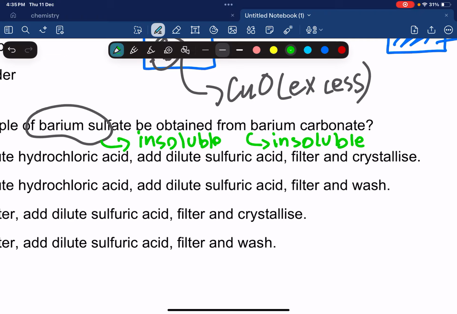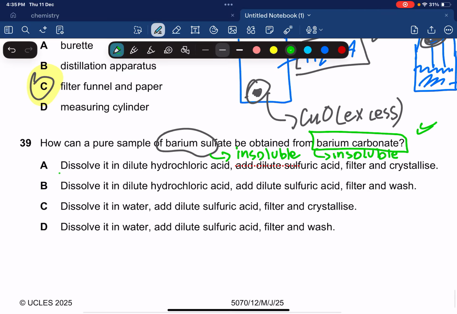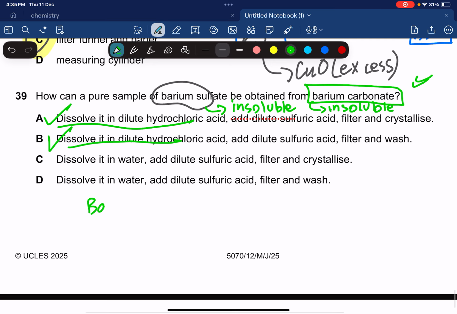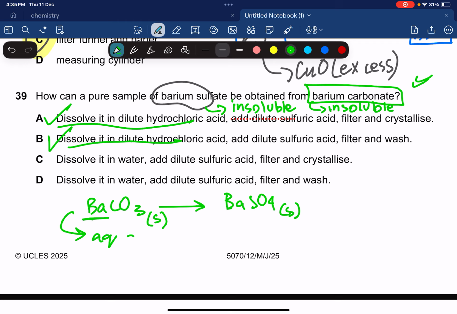So now we need to add this barium carbonate into something that's soluble, because when we make salts, we cannot use an insoluble reagent. So dissolve it in HCl. Very good, because barium carbonate is insoluble. From this we cannot make barium sulfate easily. Because this is a solid and this is also a solid. We need the barium ions in an aqueous solution.